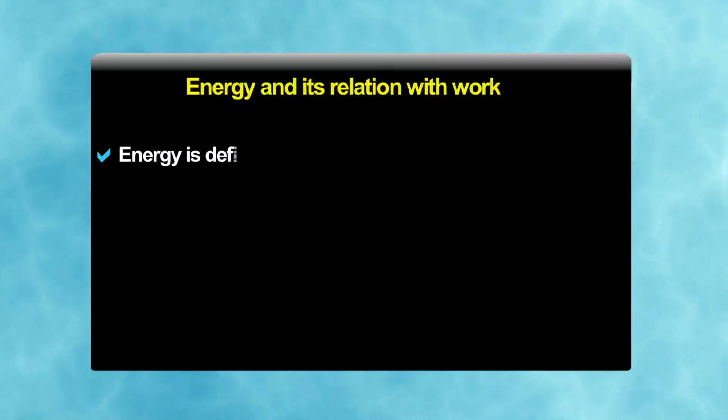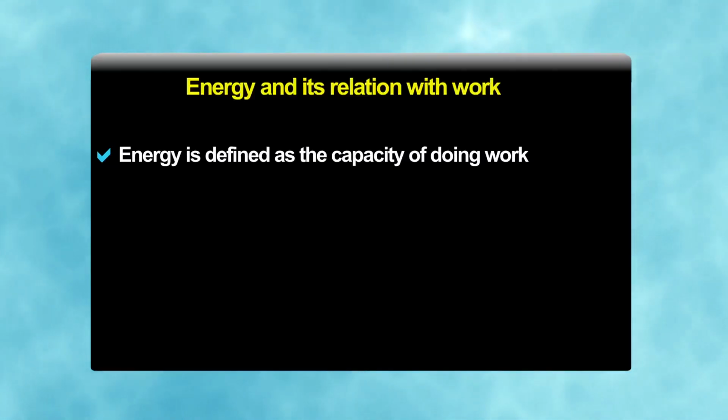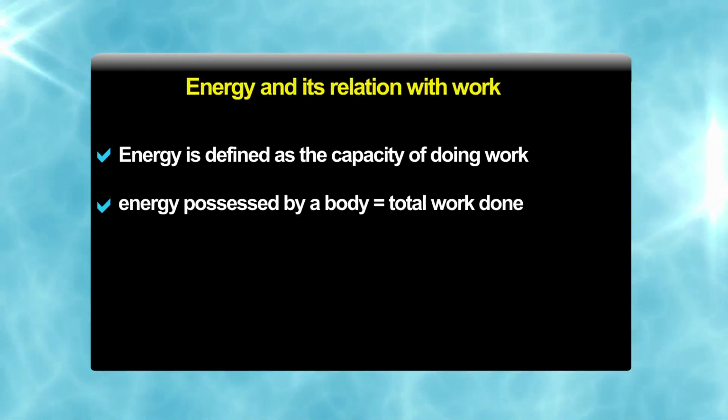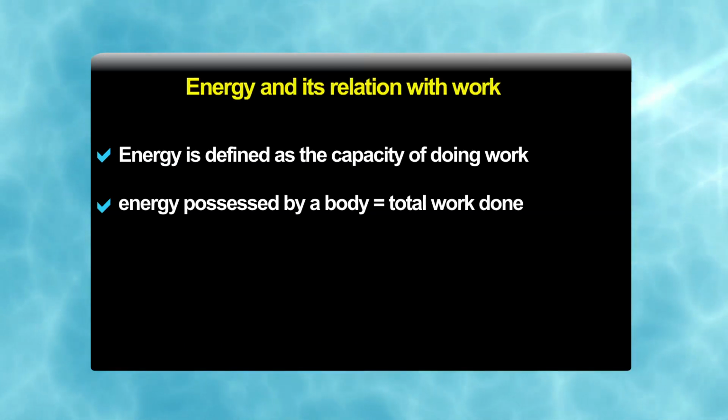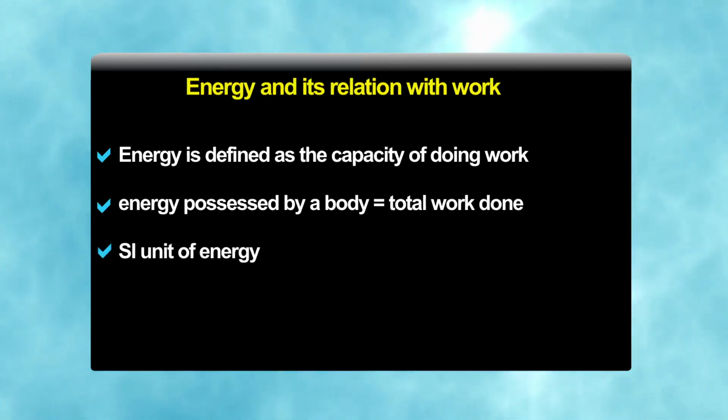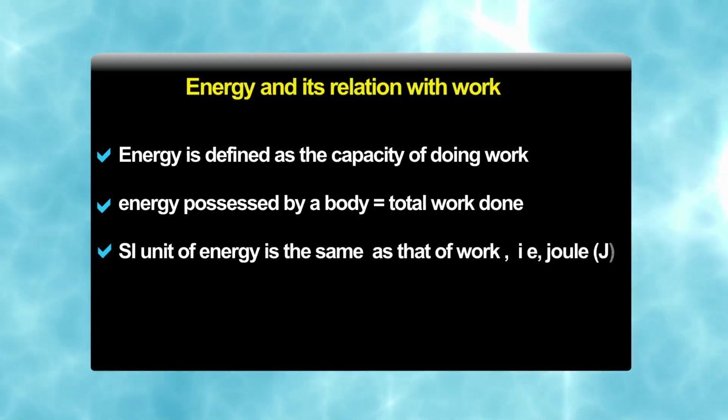Well, we can now define energy. Energy is defined as the capacity of doing work. Energy possessed by a body is equal to total work done. Then, what is the SI unit of energy? Well, the SI unit of energy is the same as that of work, that is joule. There is an equivalence between work and energy.